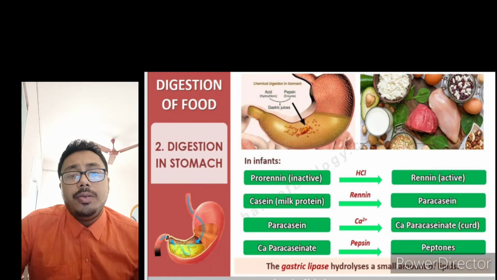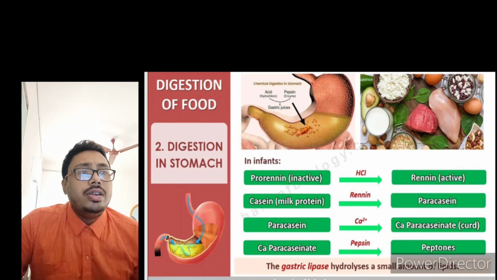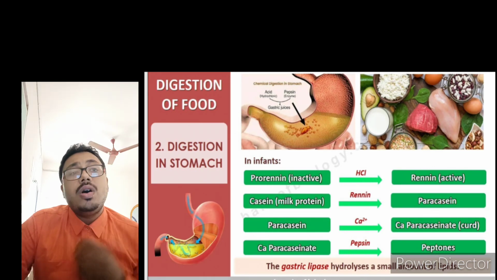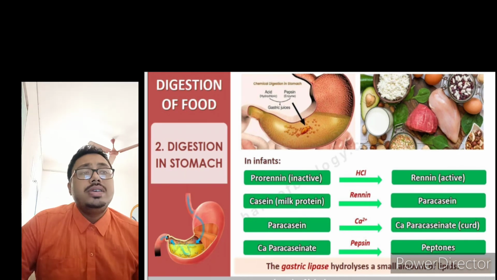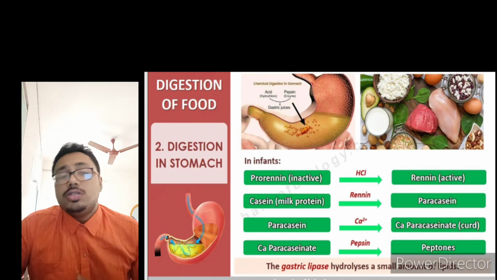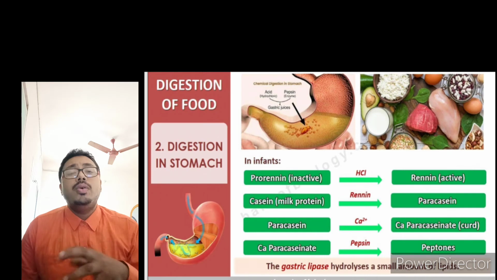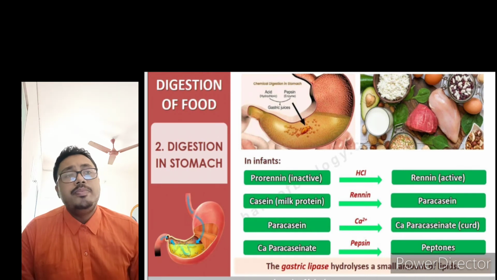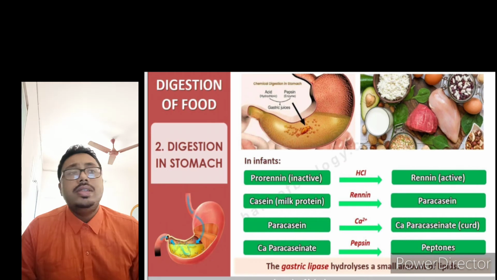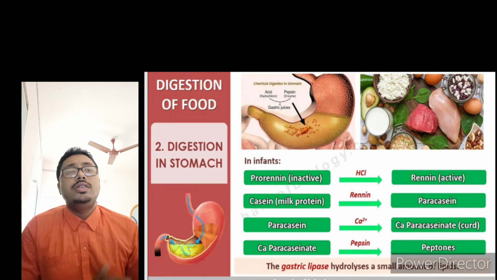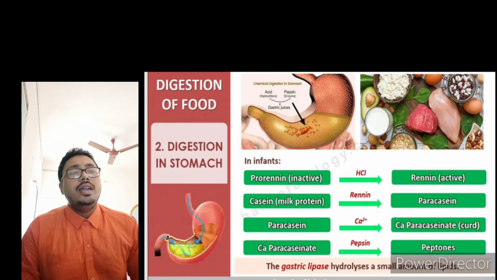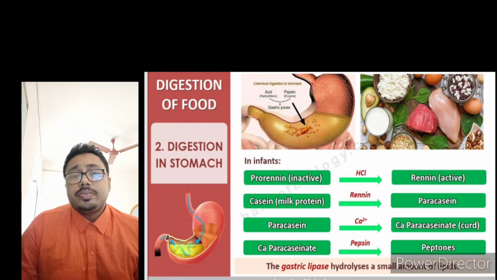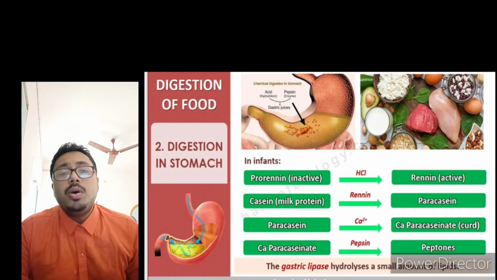Now paracasein, with the help of calcium ions, is converted into calcium paracaseinate, which is called curd, and the curd with the help of pepsin breaks down into peptones. So again I am explaining this. First of all, the prorenin will be activated with the help of HCl into renin, and these renin molecules convert the casein molecules into paracasein. Then paracasein with the help of calcium ion converts into calcium paracaseinate, which is curd, and then calcium paracaseinate gets converted into peptones.